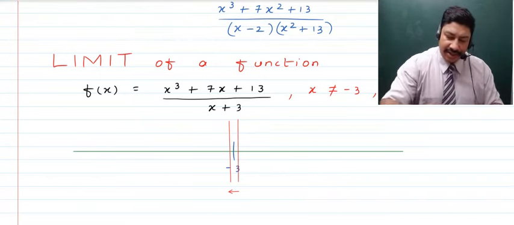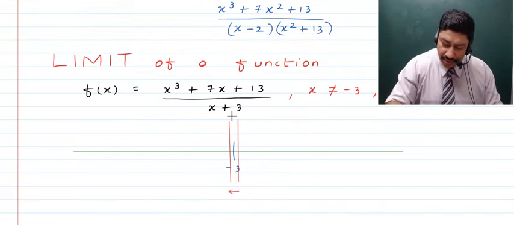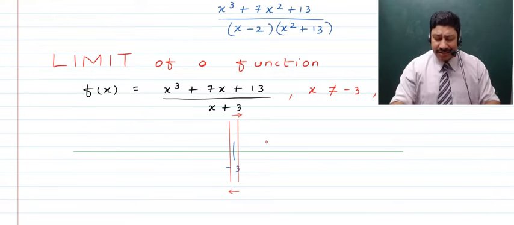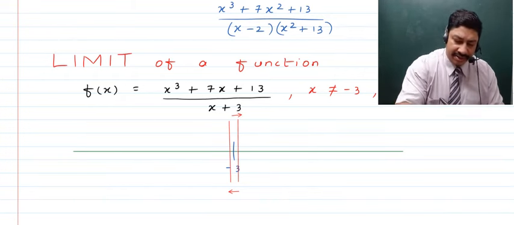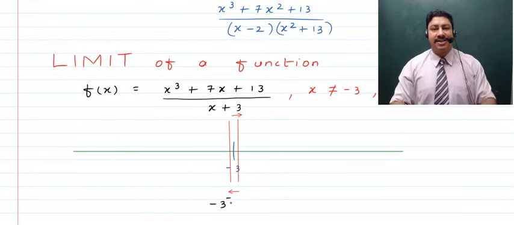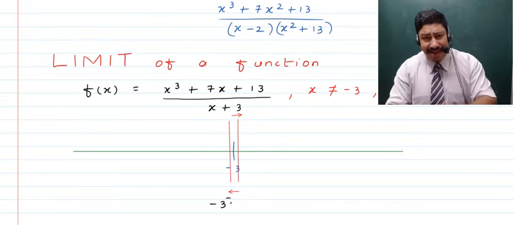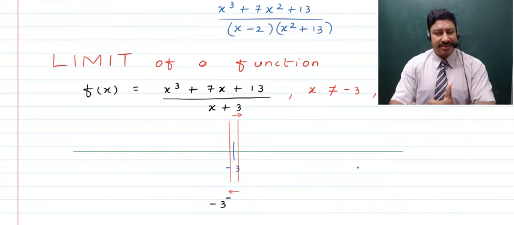Very correct. Now here we'll be marking this point. Where is it? This point is actually on the right hand side, right? So if we talk about such points which are very close to minus 3 and on the left side of it, then these points can be written something like this, that is minus 3 minus. That means it's a point very close to minus 3, but as there is a minus sign, it must be on the negative side of the x-axis, that means a little on the left.